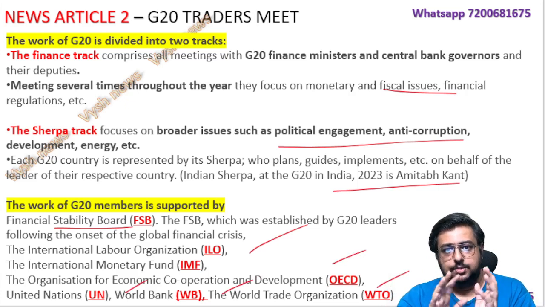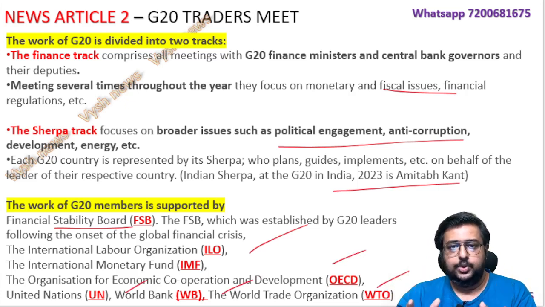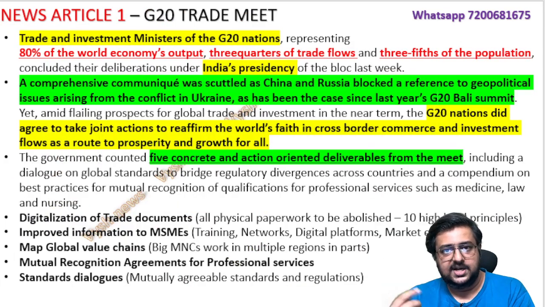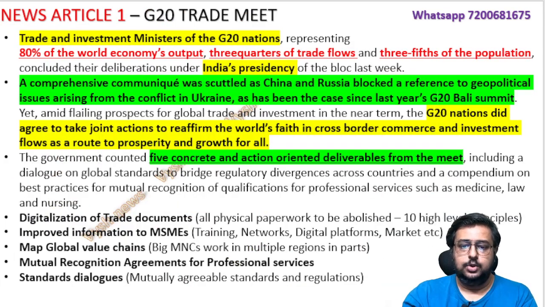Okay, so this is the maximum static part you need for your G20, and your complete preparation is done. Now any question that comes on G20, even a mains question, you can write easily. Now today's article, as I told: the trade and investment ministers, like our commerce ministers and all, together met as part of this G20.